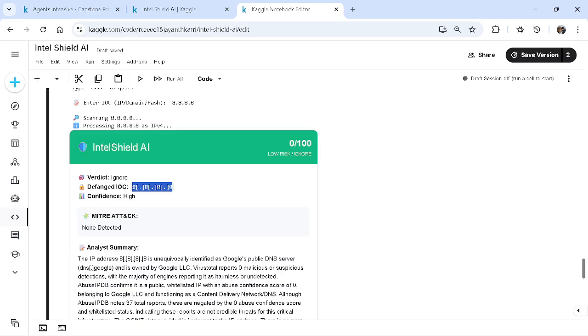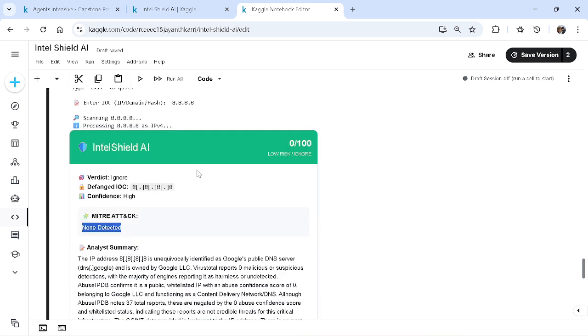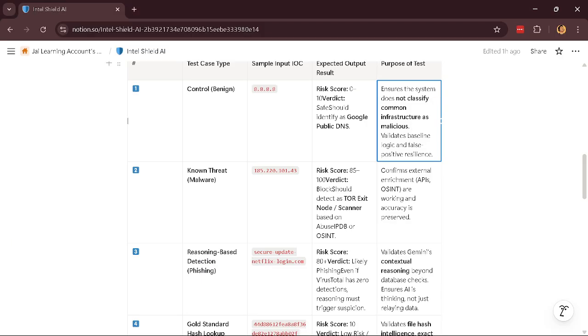So the LPS is maintaining high confidence. There are no more meta attacks from this IP as well. So it passed. And next we go to the malware.